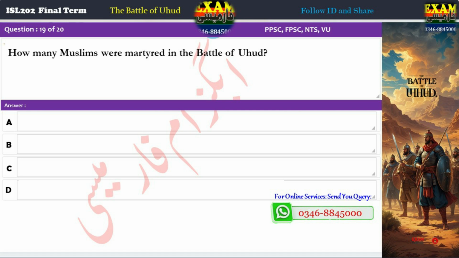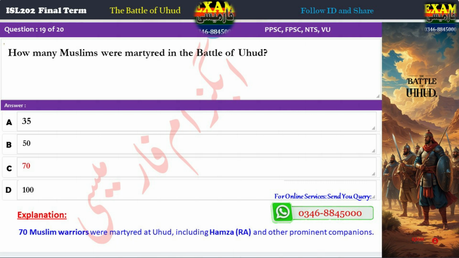Question 19. How many Muslims were martyred in the Battle of Uhud? A. 35. B. 50. C. 70. D. 100. Correct answer: C. 70. Explanation. 70 Muslim warriors were martyred at Uhud, including Hamza, R.A., and other prominent companions.